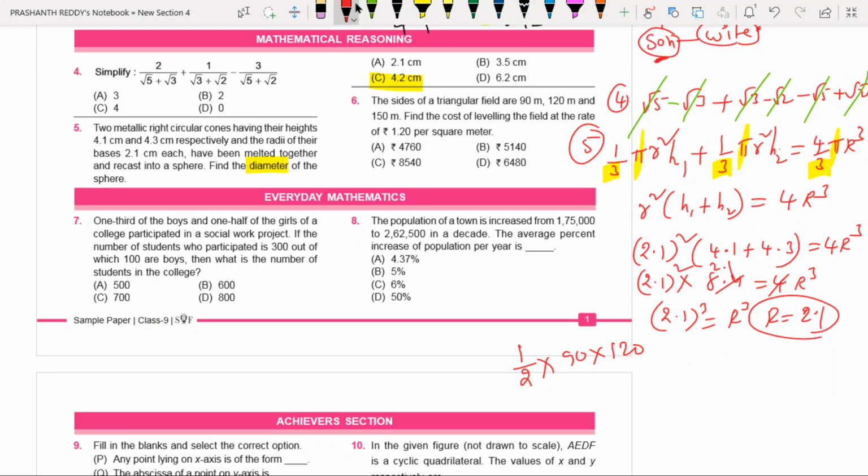Now, very simple. This is area into cost per square meter, 1.20. You need not multiply all these things. Just observe here. Shall I say this is a multiple of 3? Yes, all are multiples of 3. Anyhow, 2 ones are 2, 45s are 45, also multiples of 3. Our answer must be a multiple of 3. Very smart way of thinking about this question, my dear 9th class children.